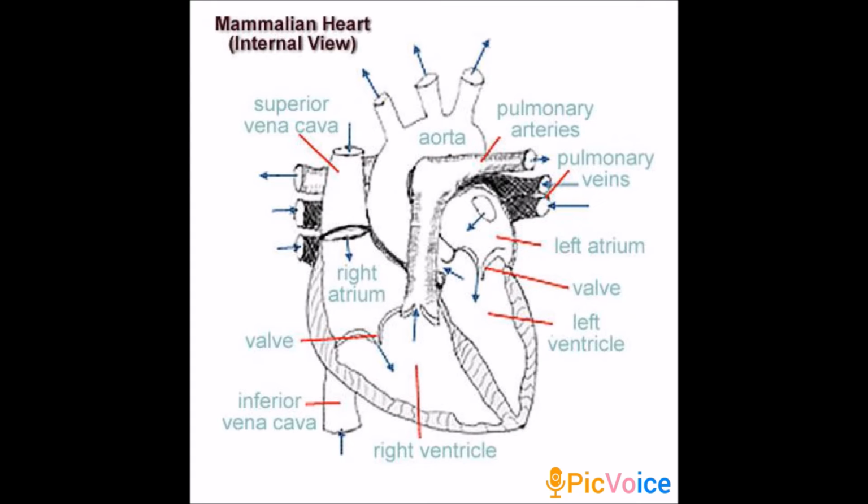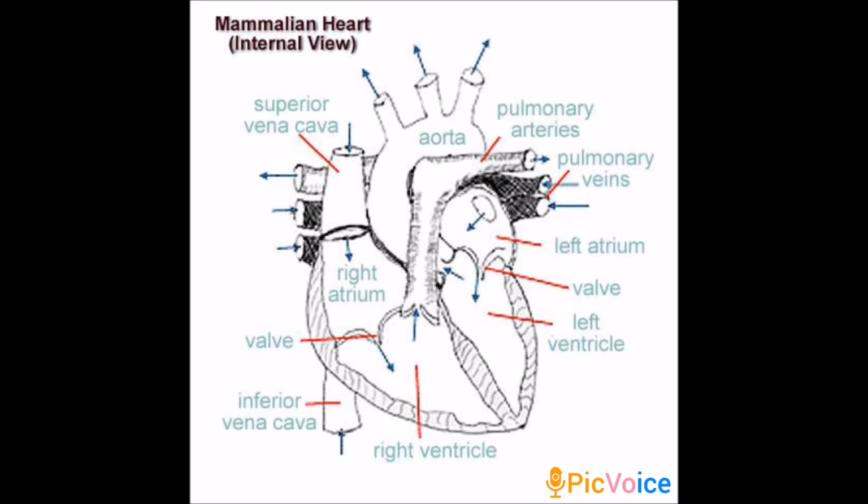Next, we will see the circulatory system of rabbit. Circulatory system, it is formed of blood vessels and heart. This you know all, isn't it? The heart is a pear-shaped structure, lies in the thoracic cavity between the lungs. So it is enclosed by pericardium, which is a double-layered membrane.